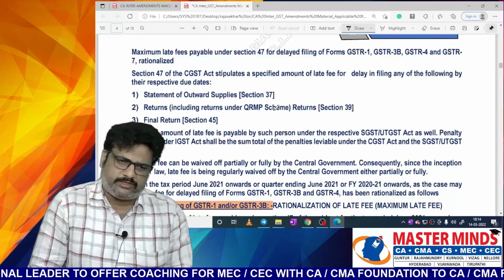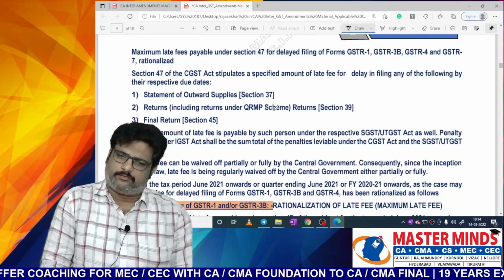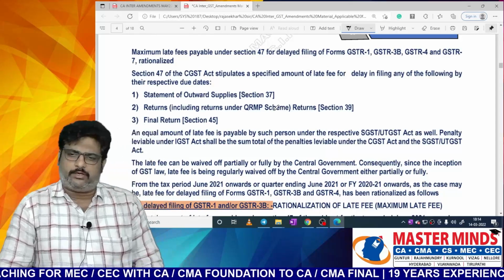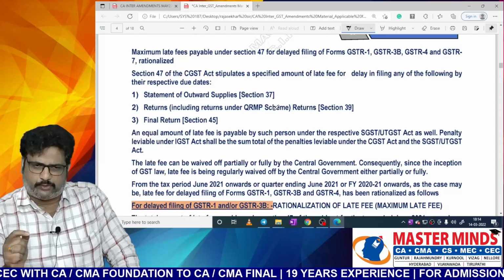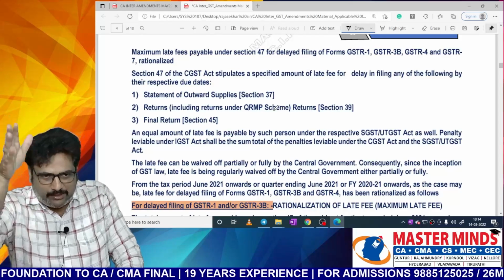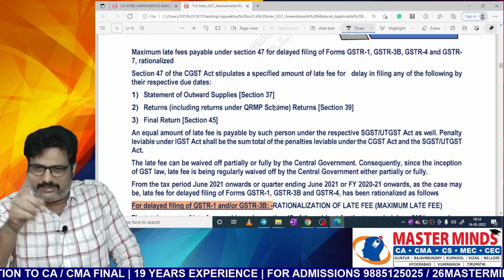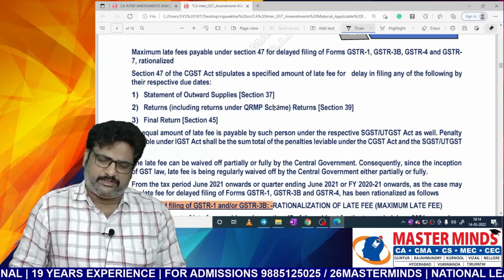As per section 47 of the CGST Act, a specified amount of late fee is stipulated for delay in filing any of the following by their respective due dates. Section 47 is applicable when there is a default in filing any of these returns by their respective due dates. First one, the statement of outward supplies, that is GSTR 1.